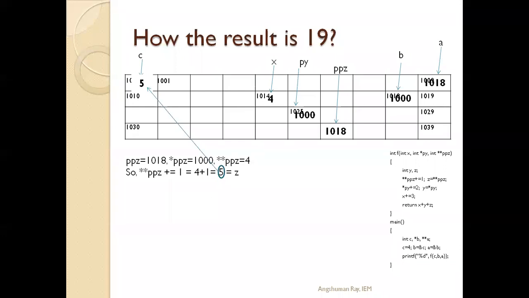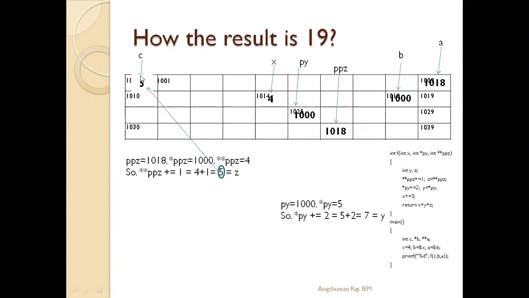Now in the next line, star of PY plus equals 2. Again, what does it mean? Star of PY is equal to star of PY plus 2. That means star of PY plus 2, that value will be stored again at star of PY. The previous value will be replaced by adding 2. Here PY is storing the address 1000. So star of PY means the value stored at 1000 location. Now what is the value stored at 1000 location? That is 5.